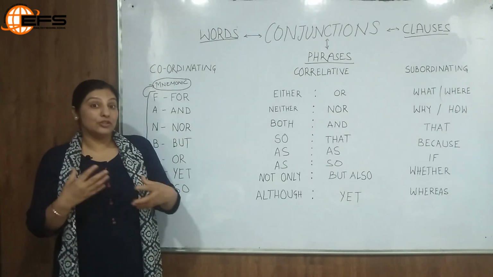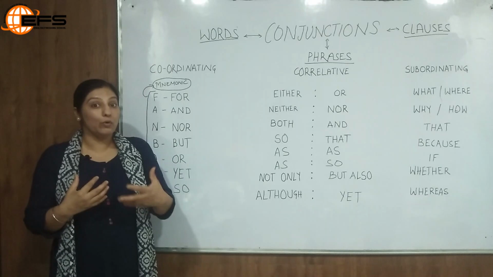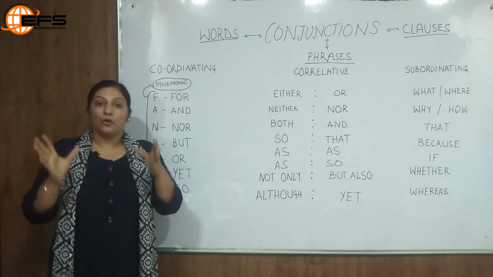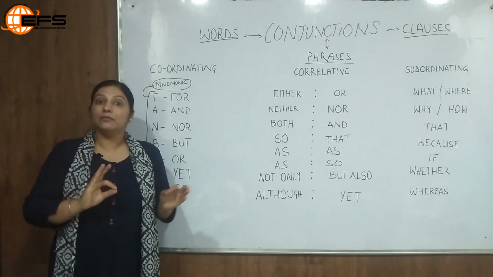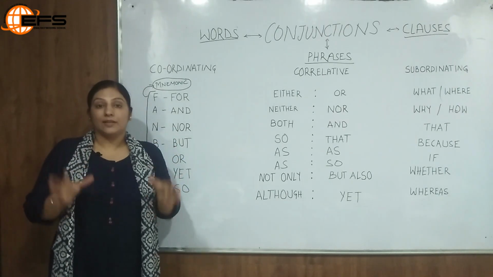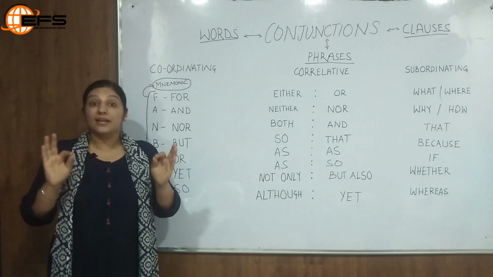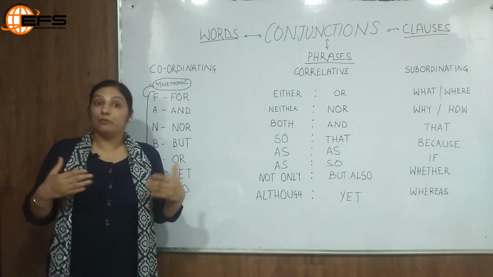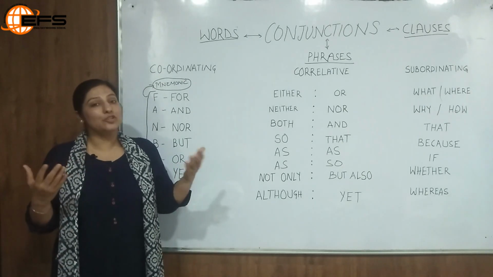So before telling you about this, let me tell you what a clause is. A clause is actually the part of a sentence wherein each clause has one verb of its own. So each clause has a verb of its own, a main verb of its own. So that makes a clause. For example, if I say I went to the party and enjoyed a lot.